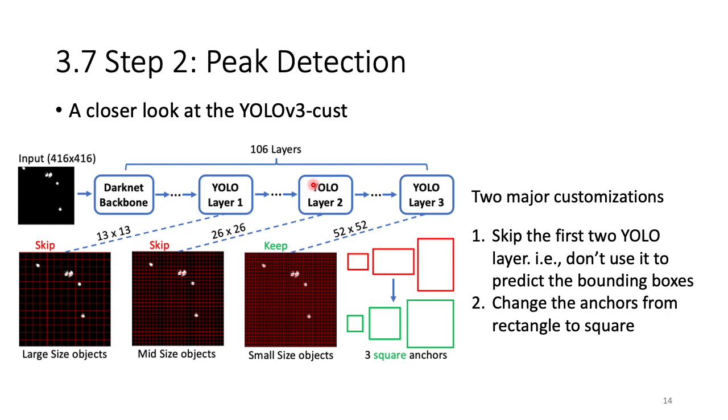Skipping means that while the YOLO layer is still there, we don't use it to predict the bounding boxes. The second major customization is that we change the anchors from rectangles to squares. We are able to do this because we already know that square anchors are enough for peaks.